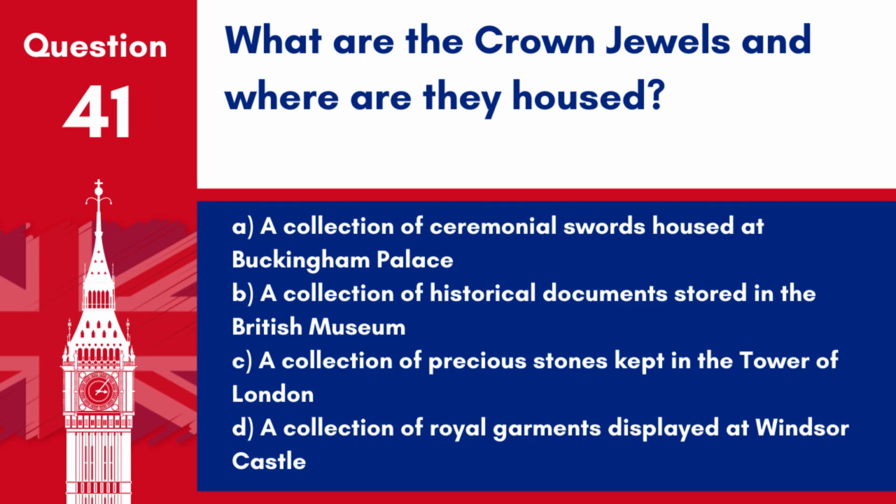Question 41. What are the crown jewels and where are they housed? A. A collection of ceremonial swords housed at Buckingham Palace. B. A collection of historical documents stored in the British Museum. C. A collection of precious stones kept in the Tower of London. D. A collection of royal garments displayed at Windsor Castle.